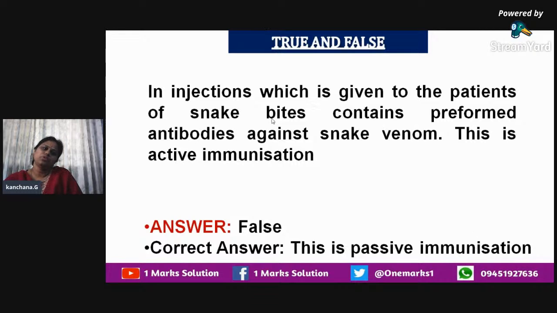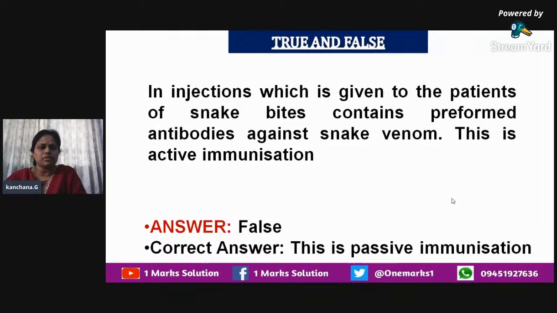Just now we saw what passive immunity is. Whenever you give false as the answer, know the correct answer and mention that too, if it is being asked in the question.